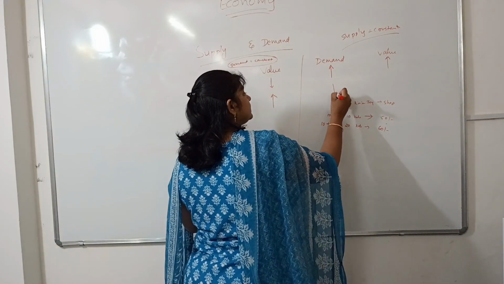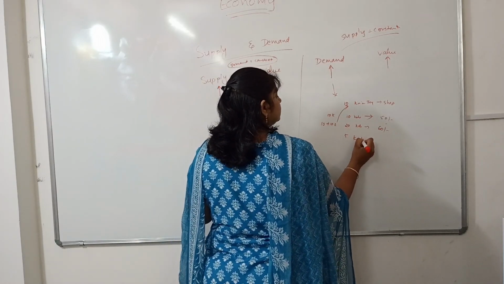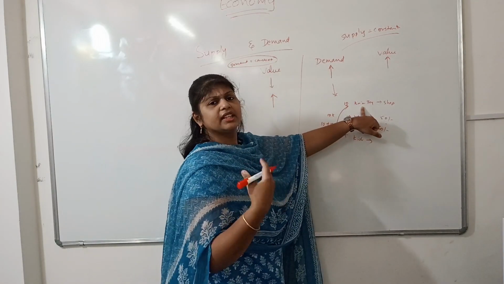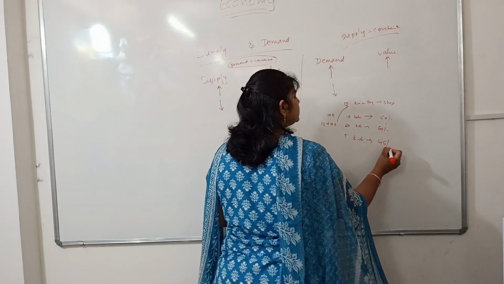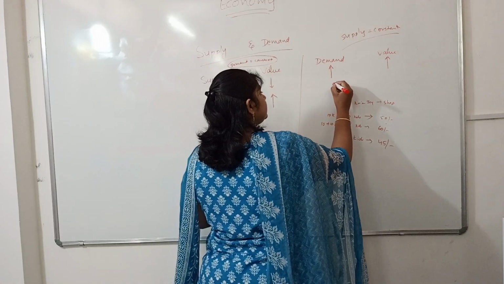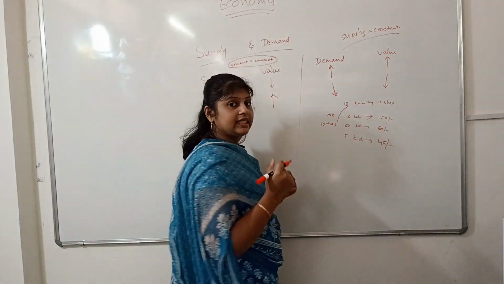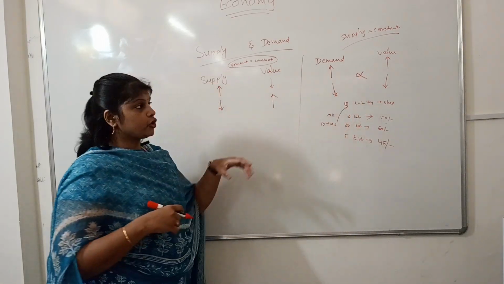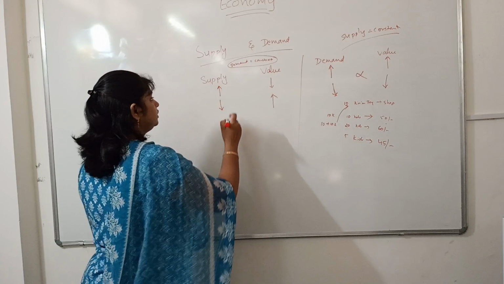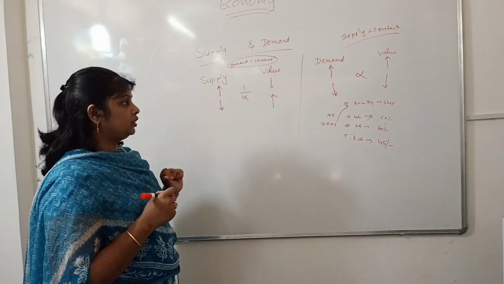Whenever demand is decreased, let us say there are only 5 kids, the demand for Kinder Joy decreases. The shopkeeper may give it for 45 rupees itself. So whenever the demand is decreased, the value of the product decreases. Here what we have seen is direct proportionality between demand and value, and inverse proportionality between supply and value.